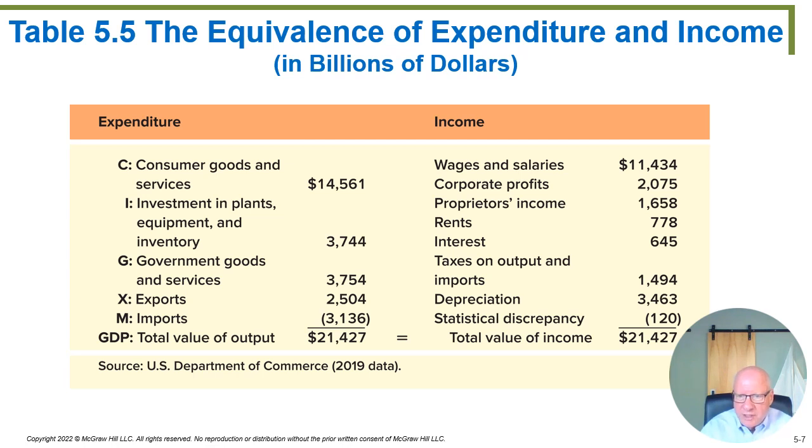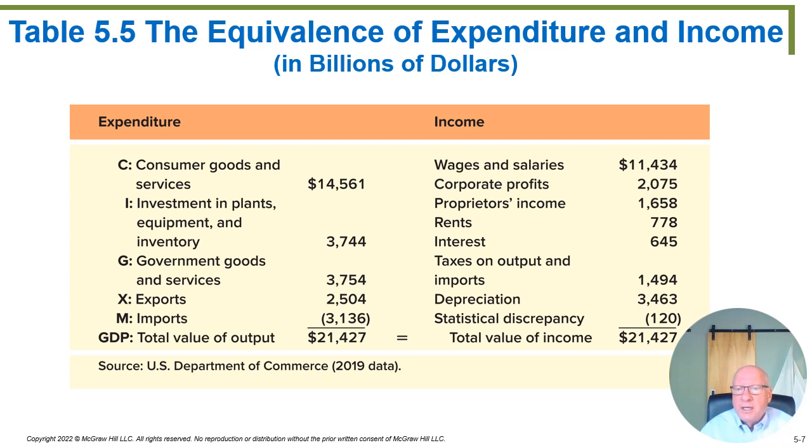So we have to make sure we take that out of the numbers so we don't give credit to the U.S. when the credit actually should go to the foreign country that produced the good. It turns out in 2019, that gives us a total GDP, or a total production, of $21.427 trillion. U.S. economy is pretty big. 21 trillion is a lot of money. So anyway, that's the size of our economy measured on the production side or the expenditure side.